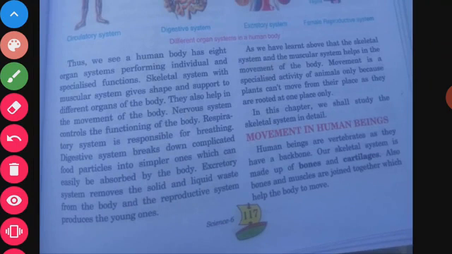The digestive system performs its own function, the respiratory system performs its own function, the excretory system performs its own function. Each system has its own special function, and they perform them individually. The skeletal system with the muscular system gives shape and support to different organs of the body.